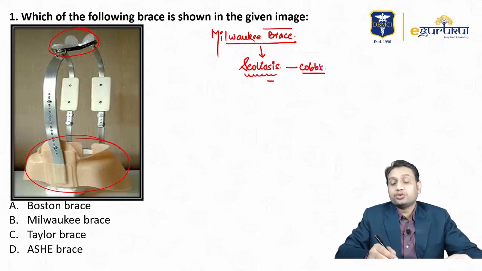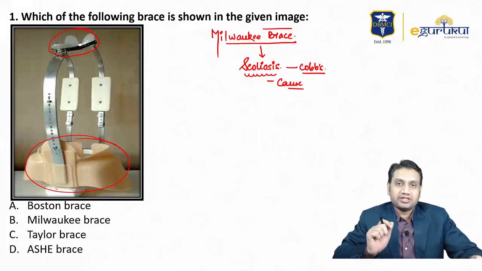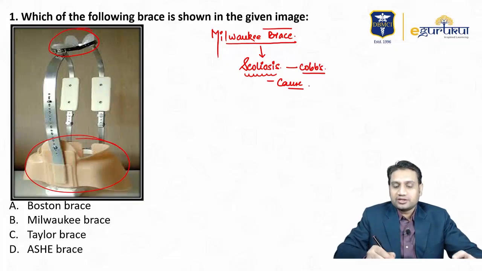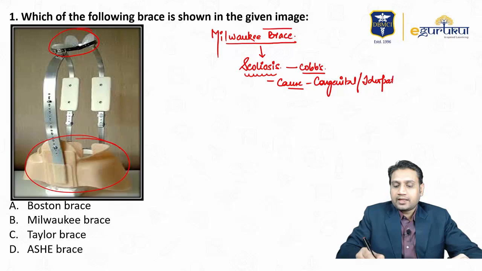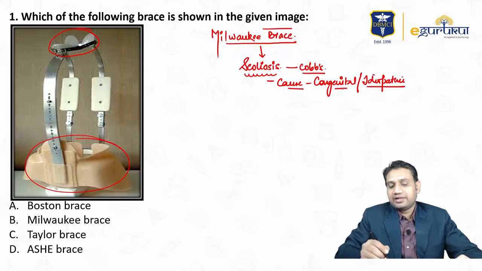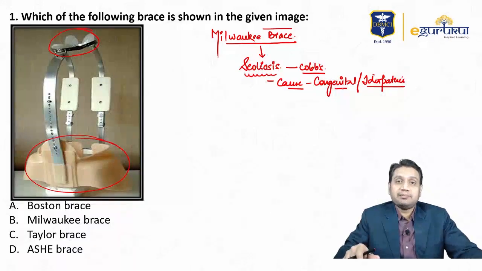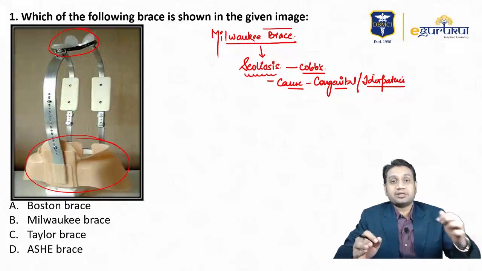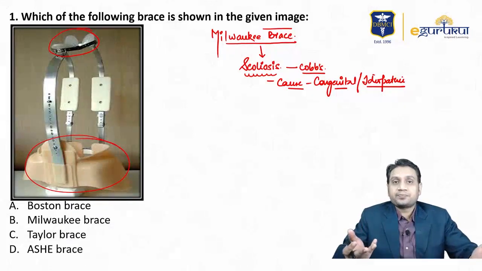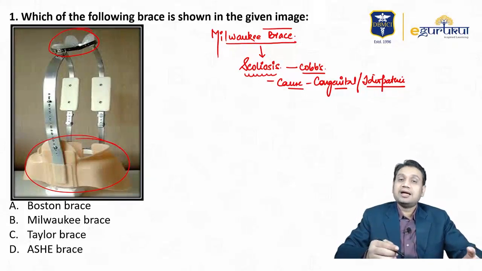Second time they asked, in the last mid-session exam of AIIMS, they had given you one X-ray image, where there was probably a hemivertebra or a wedge vertebra, and they asked you the cause of scoliosis. So the cause of scoliosis in that particular case was congenital. So scoliosis can be congenital or idiopathic. What I want to convey is that topics still remain the same, the important points still remain the same, but the questions obviously will change, right? So scoliosis, the Cobb's angle, congenital, wedge, hemivertebra and Milwaukee brace.